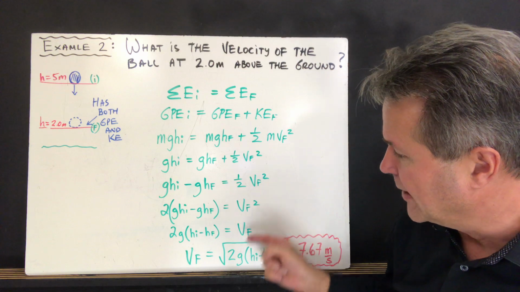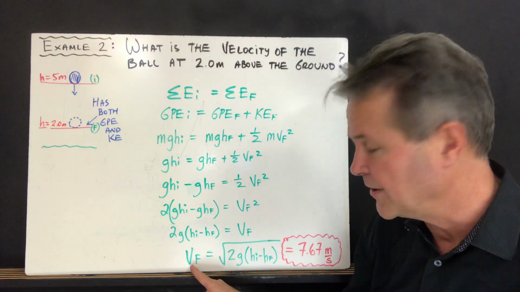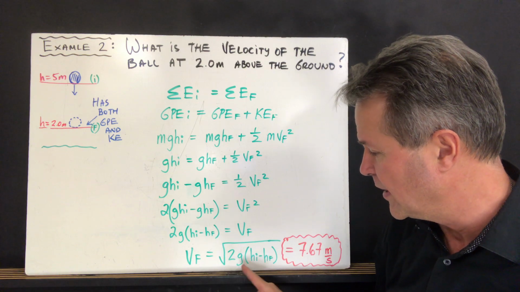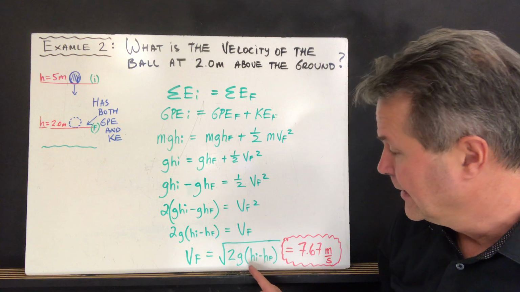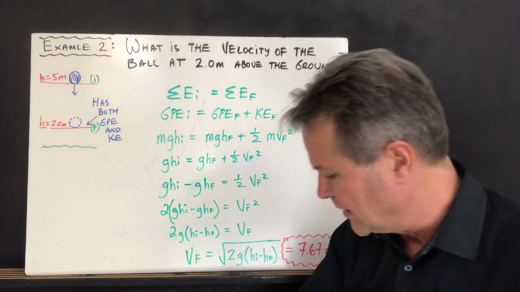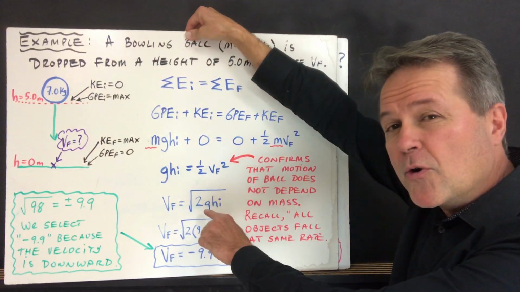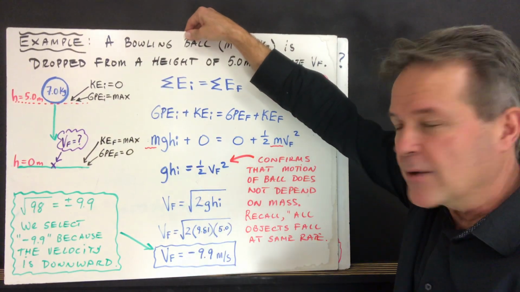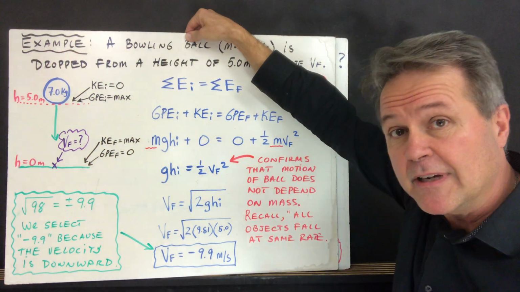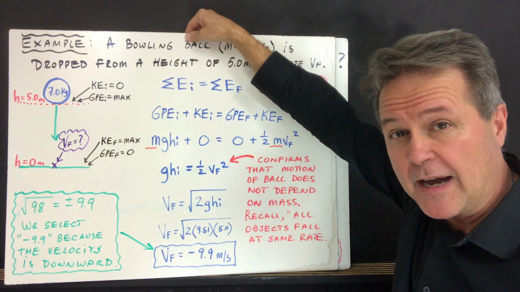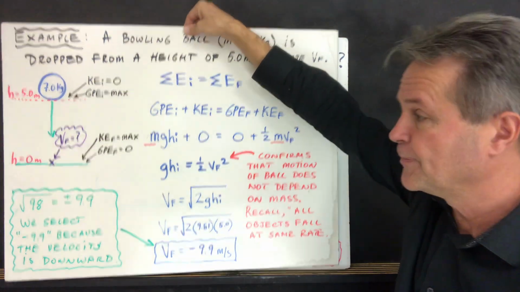So going through these steps until we get a formula for this case, final velocity is equal to the square root of 2g(hi minus hf). And notice that this formula is different from the previous one. So you can't just go memorizing the formula. It's not going to work that way. You have to start off with the sum of the energy initial is equal to the sum of energy final and expand it according to the particular problem.